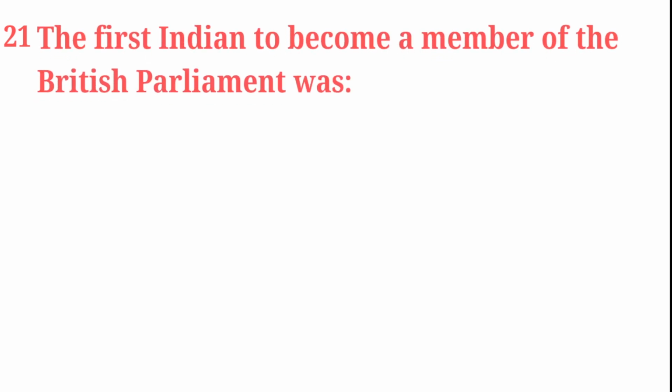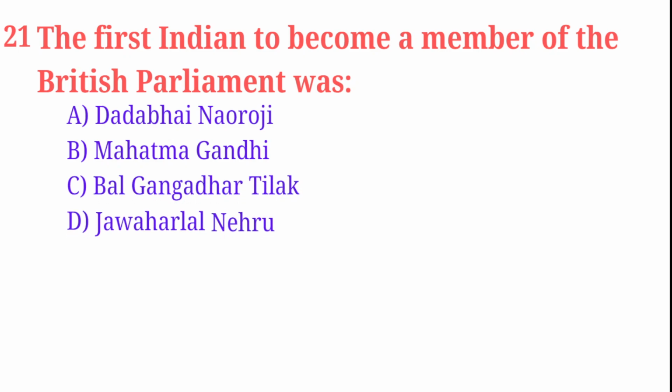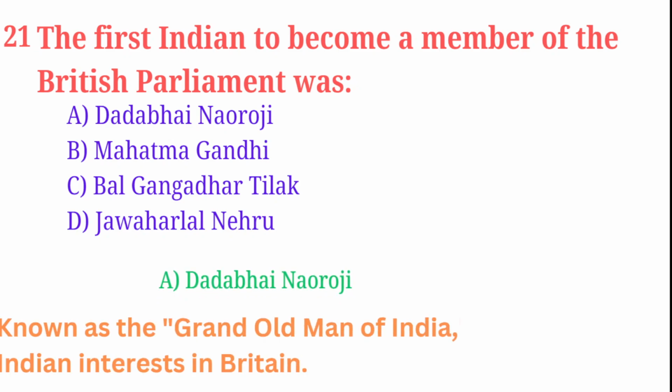The first Indian to become a member of the British Parliament was Dadabhai Nauroji, Mahatma Gandhi, Bal Gangadhar Tilak, Jawaharlal Nehru. Correct answer is Dadabhai Nauroji. He is known as the Grand Old Man of India. He represented Indian interest in the British Parliament.